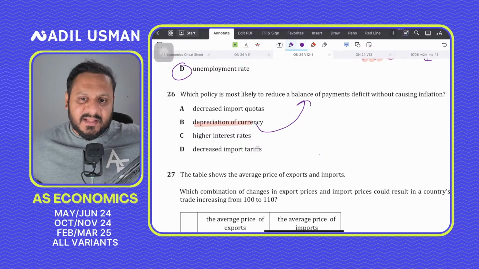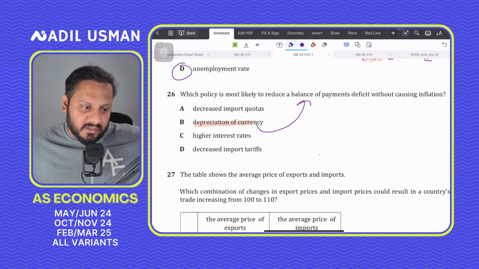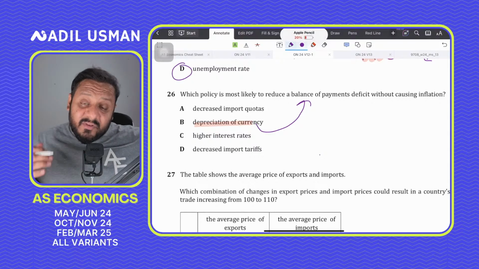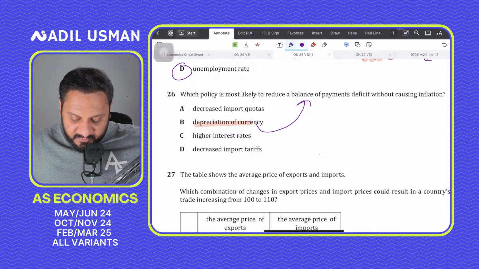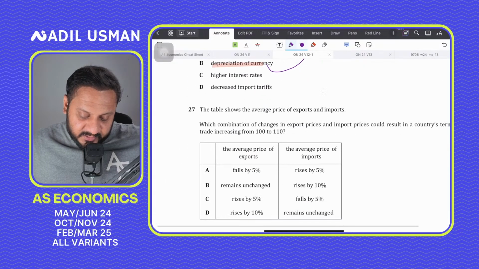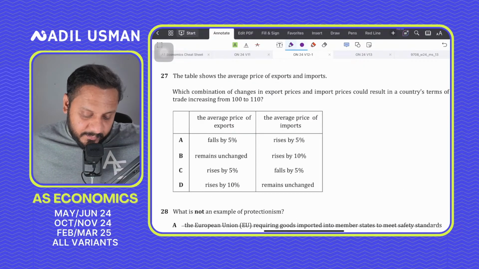For that as well, the elasticity of imports and exports should be more than 1. But even if we assume it's more than 1, then inflation could be compromised, because that would cause demand for inflation. Question number 27. The table shows the average price of exports and imports.